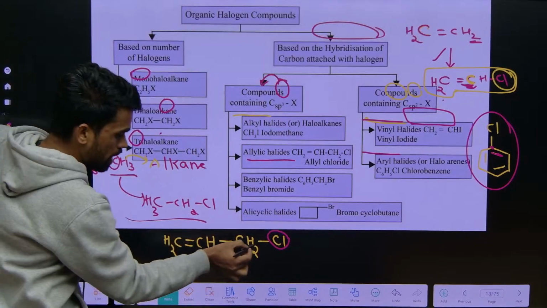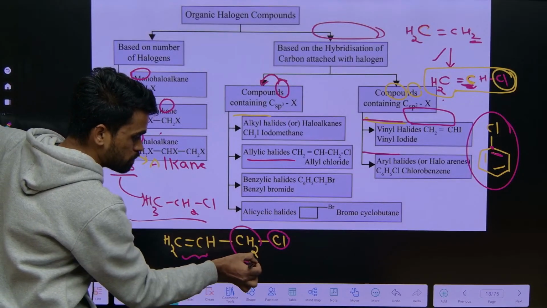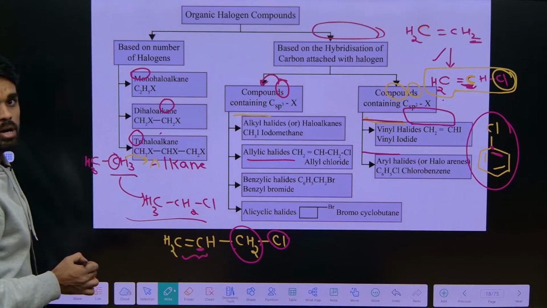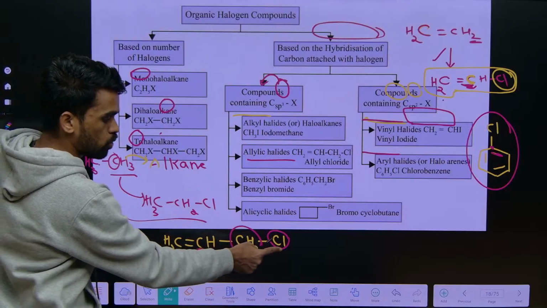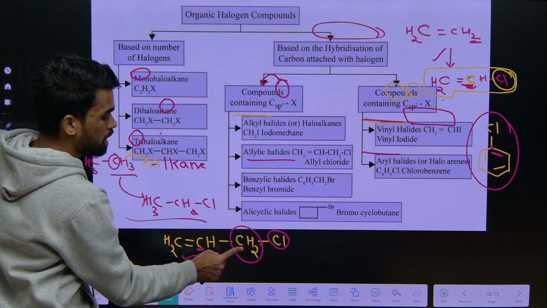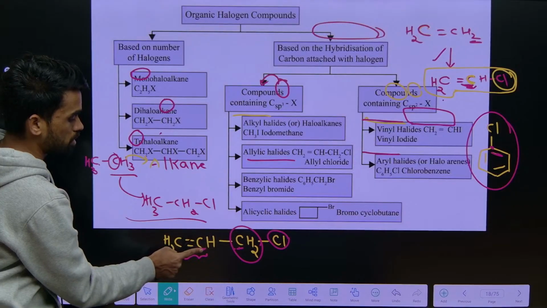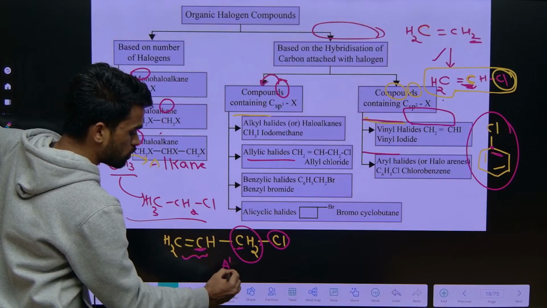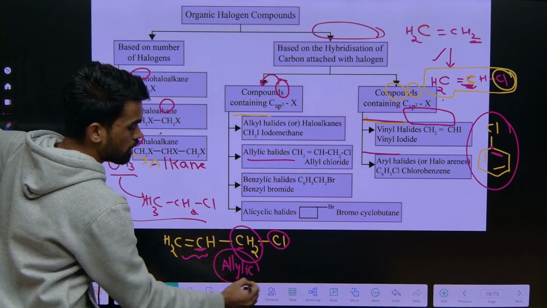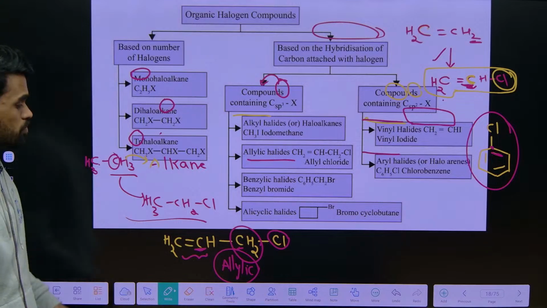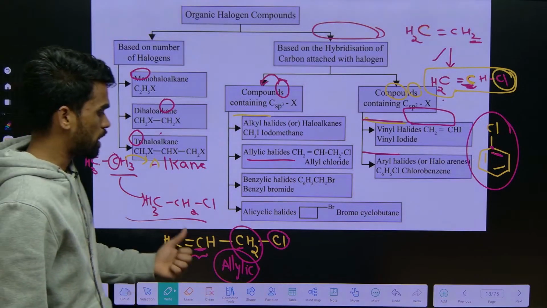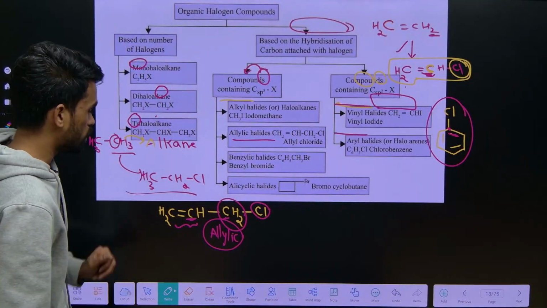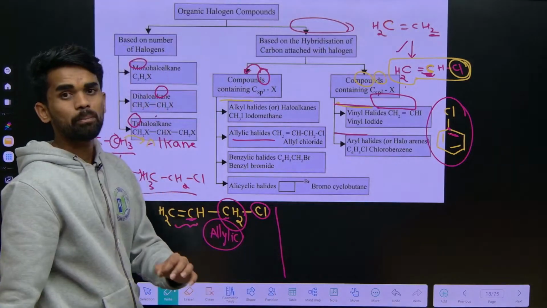So when chlorine is attached to an sp3 hybridized carbon which is attached to an sp2 hybridized carbon, that is the alkene carbon, you can say this system is an allylic system. Allylic halides are highly reactive, giving allylic carbocations. There is some reactivity, and when we discuss reactivity I will explain that point; it is not required now.